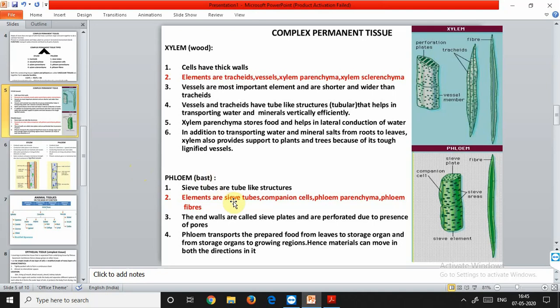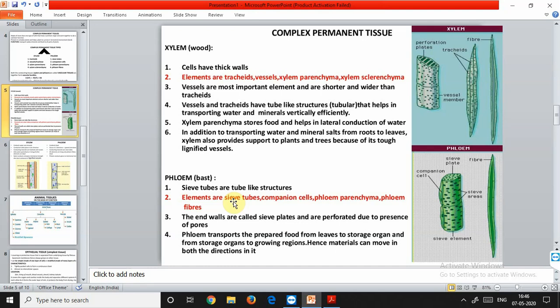So the basic difference between xylem and phloem is that xylem is used for the conduction of water and minerals, whereas phloem helps in the conduction of organic solutes or food materials. In xylem, the conduction is mostly unidirectional, that is from roots to apical parts. But in the case of phloem, it is bidirectional, meaning from upward to downward direction as well as from downward to upward direction. Both ways the conduction of food occurs. Then in xylem, the conducting channels or tracheary elements are tracheids and vessels, and in phloem, the conducting channels are sieve tubes.